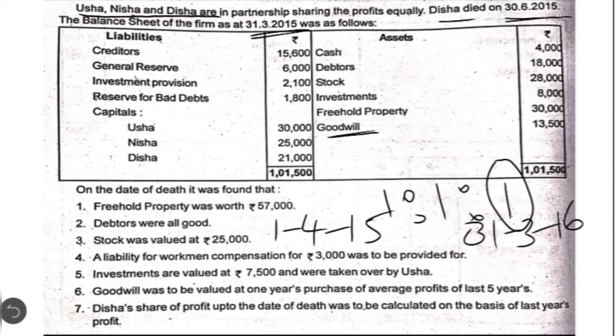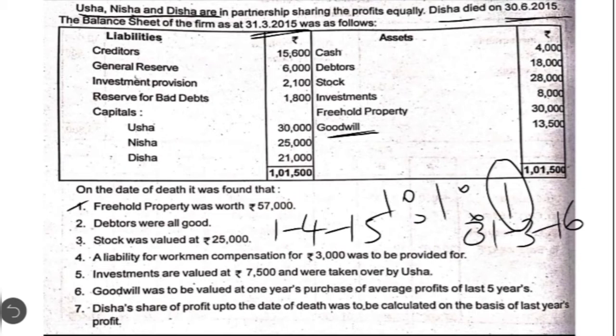So here existing goodwill is there. On the liability side, creditors, general reserve, investment provision, reserve for bad debts and capitals of three partners. Okay. On the date of death, it was found that the first one, just like the previous question which we discussed in session 5, the similar question we have taken up in this session. Here also they have given the information about revaluation of assets and liabilities. So that should be taken into consideration while preparing the revaluation account.